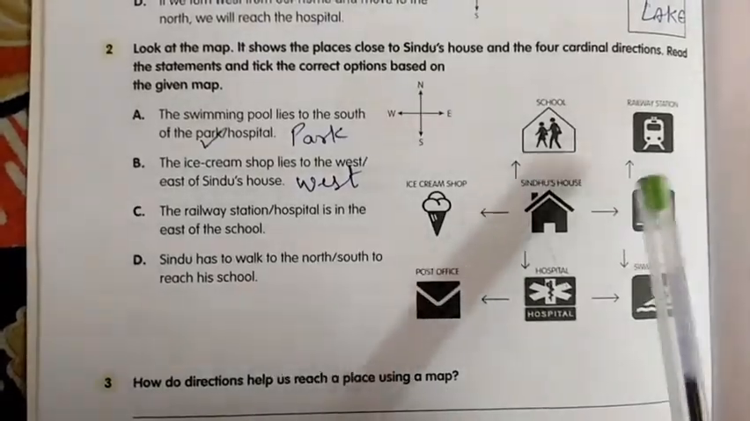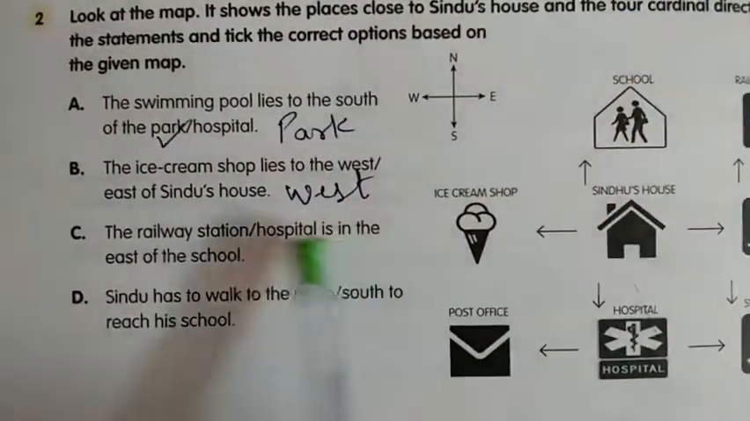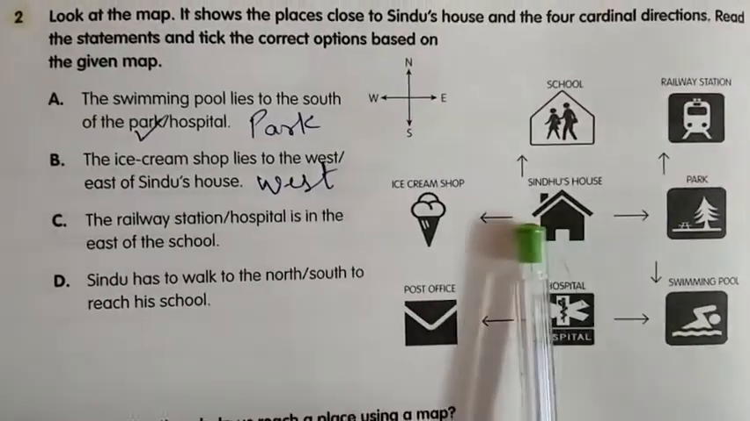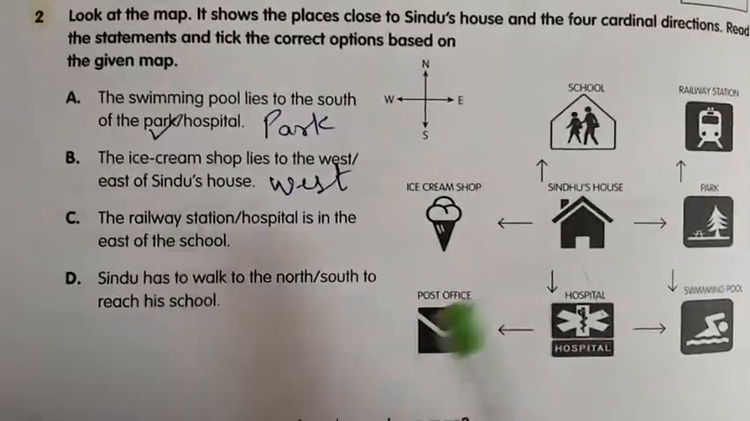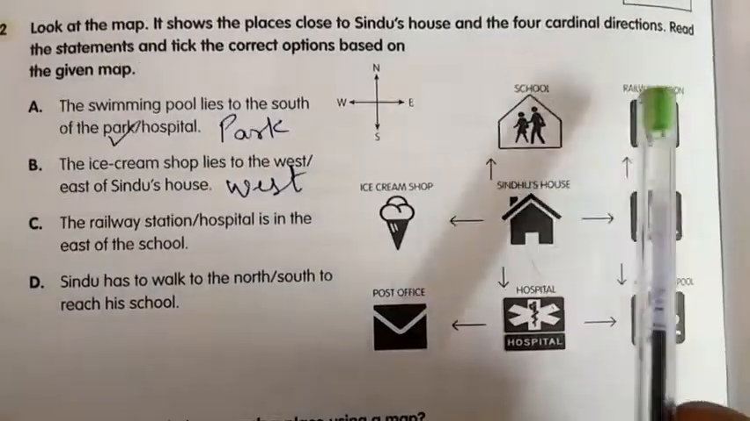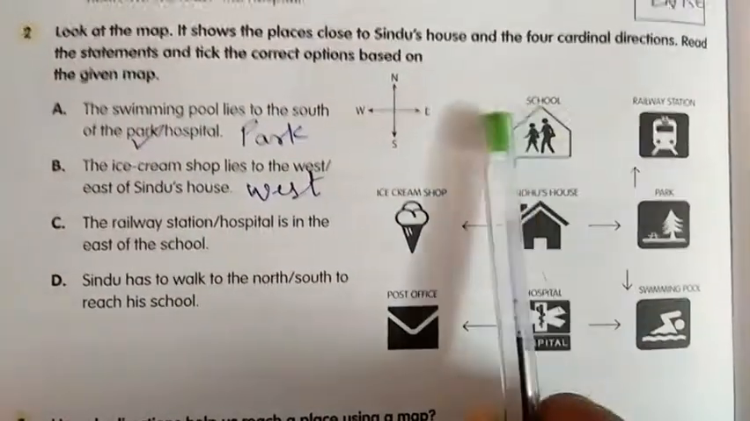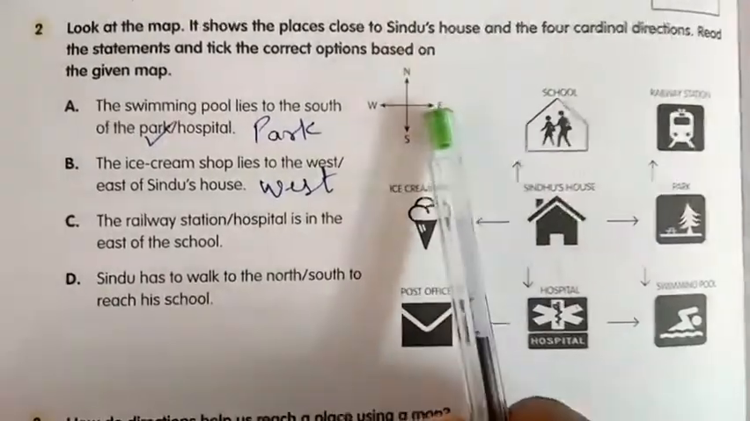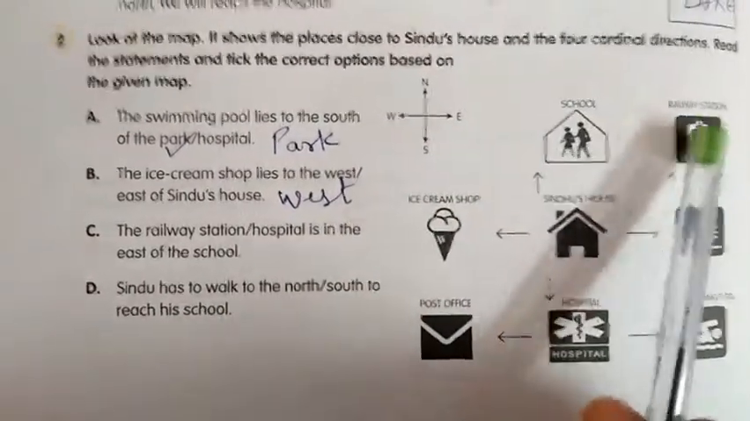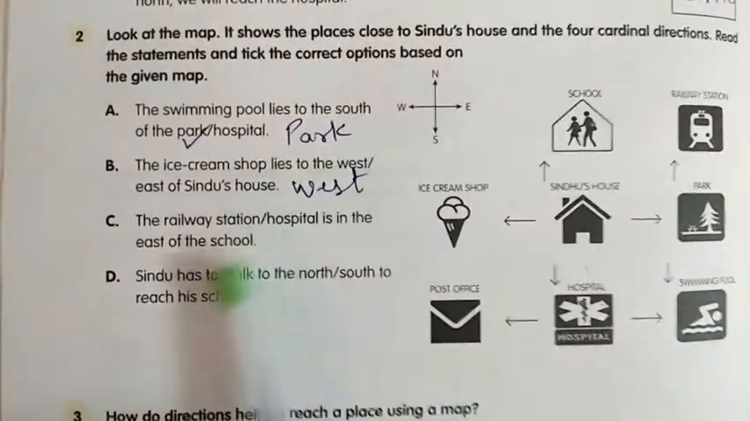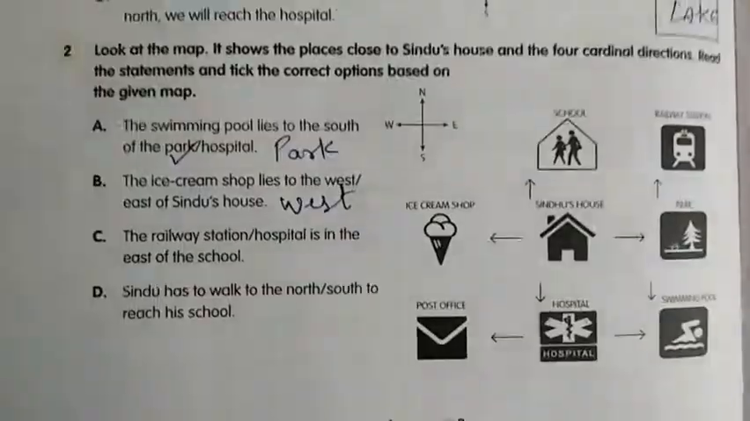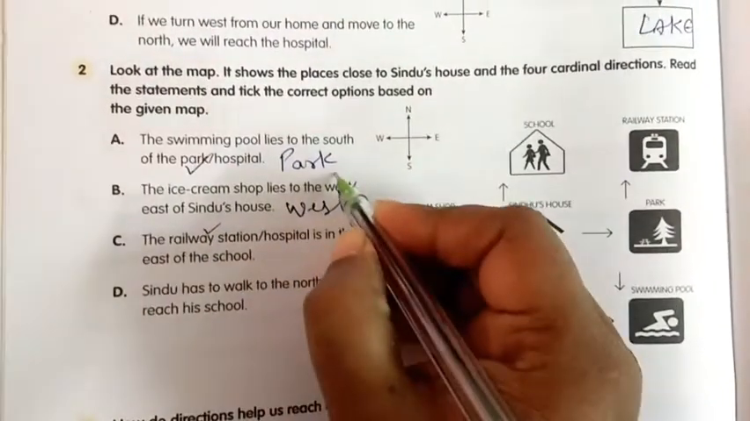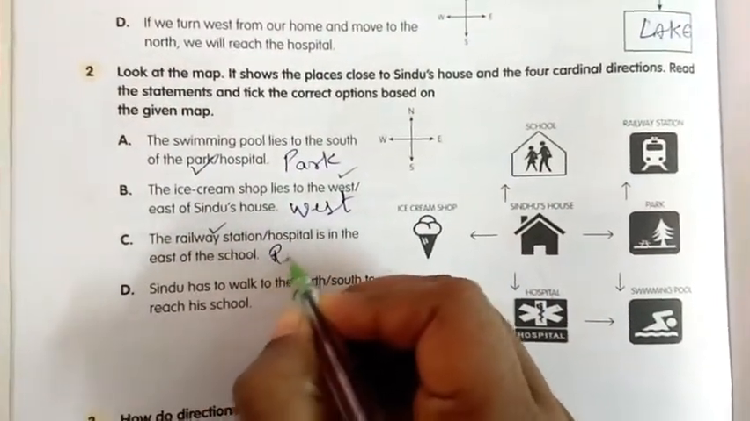The railway station or hospital is in the east of the school. First we'll see where the school is. School is here. So which is to the east? Hospital or railway station? This side is the railway station. So tick the railway station.